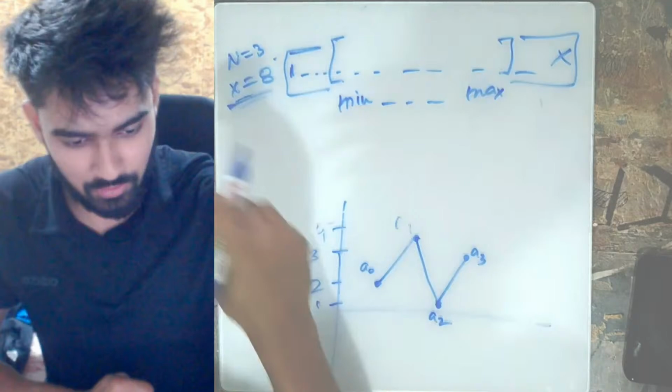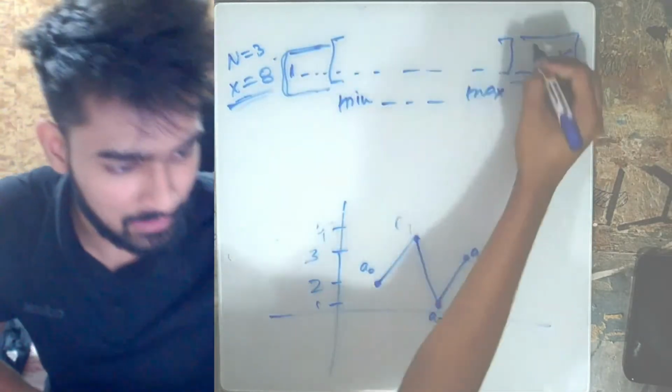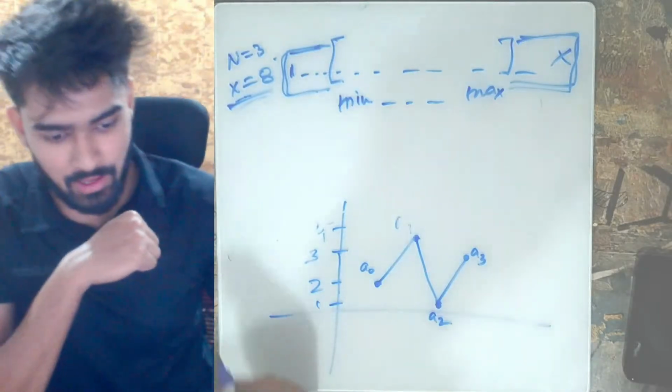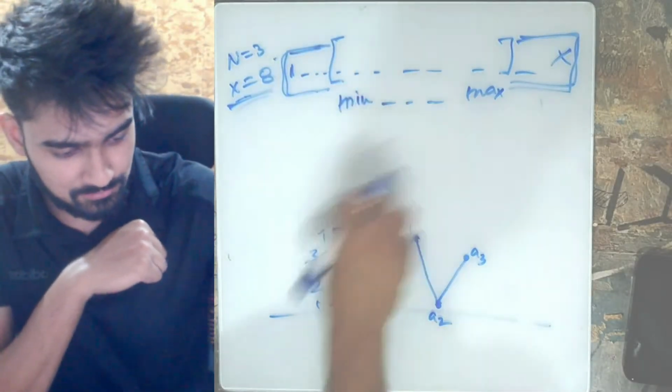Now where to add this starting part and this ending part?